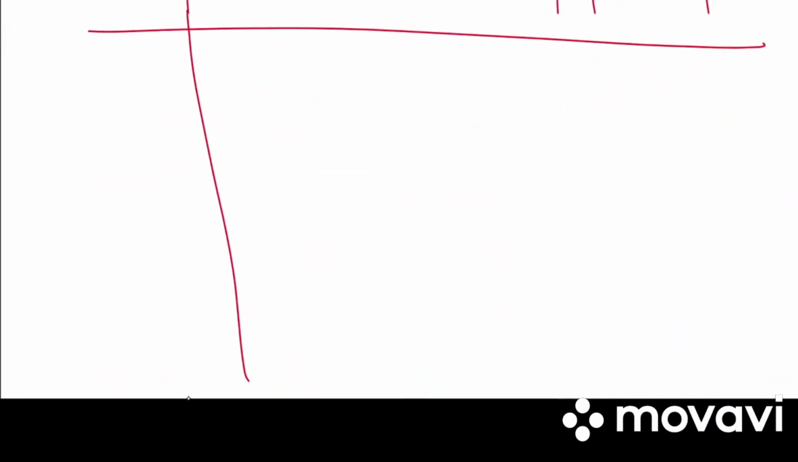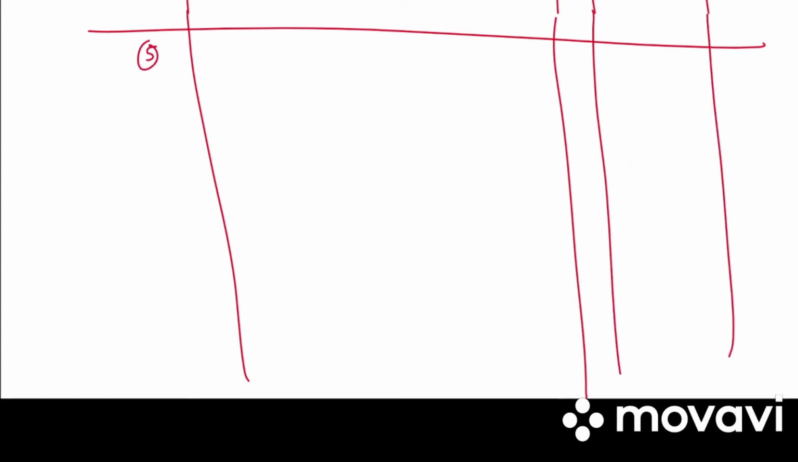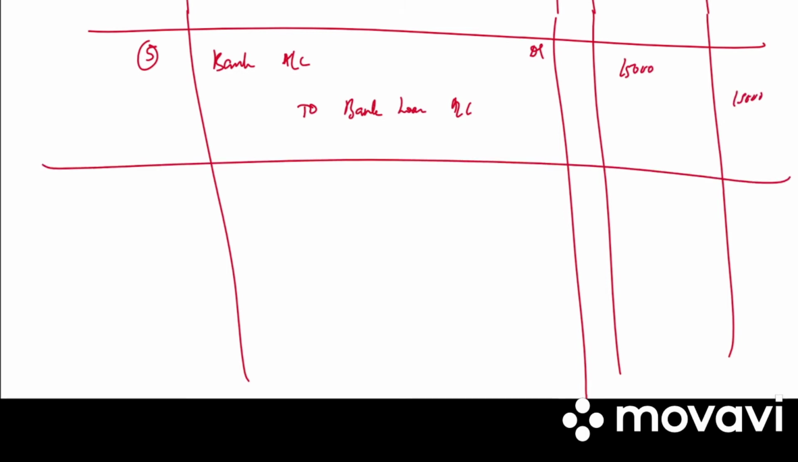Next entry we have is on the collateral security. In that the first entry will be loan entry. So bank account debited to bank loan account. How much is it? To bankers for loan of 15,000. So 15,000 debit, 15,000 credit. Write the narration. Loan taken secured by the issue of 25,000 debentures.